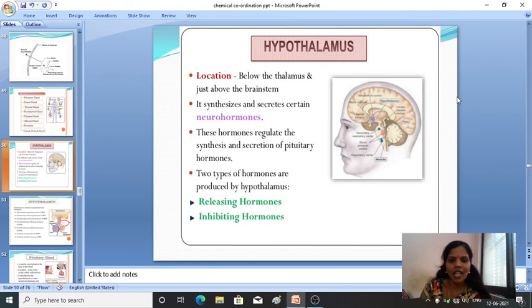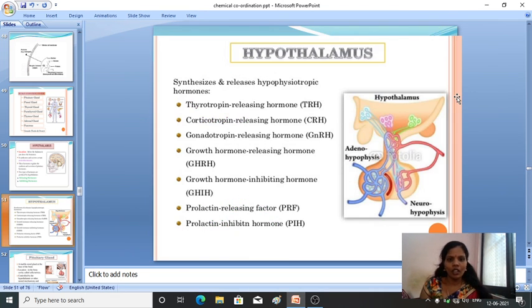Then this is the hypothalamus. Where is the hypothalamus present? Below the thalamus, just above the forebrain. And it helps in secreting neurohormones: one is releasing hormone and the other is inhibiting hormone. This hypothalamus secretes different types of hormones, through synthesis and release of hypothalamic hormones. So this is a list of the hormones.